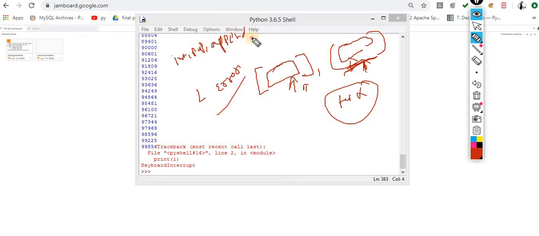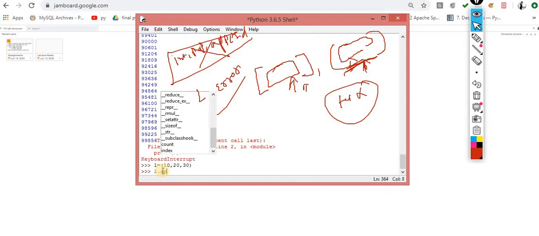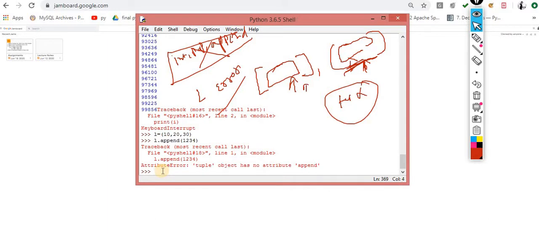These methods are specifically for the list. You cannot do it. If I try to do this inside a tuple, what will happen? L dot append. When I press tab, you will not get any specific reference regarding this, so this method is not available. Append of, let's suppose, 1 2 3 4. Now immediately you will get the error message: tuple object has no attribute append.